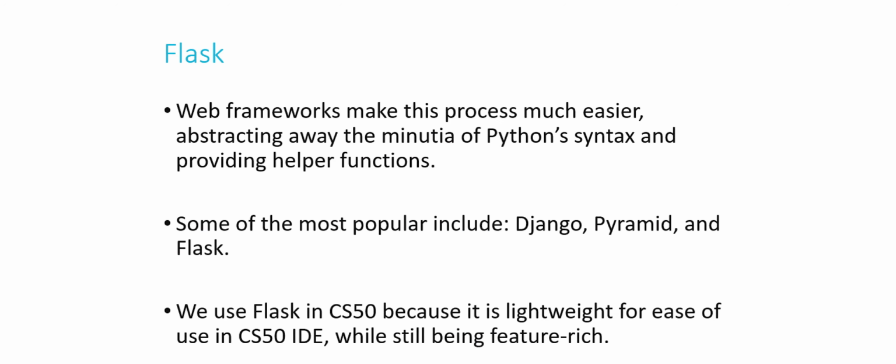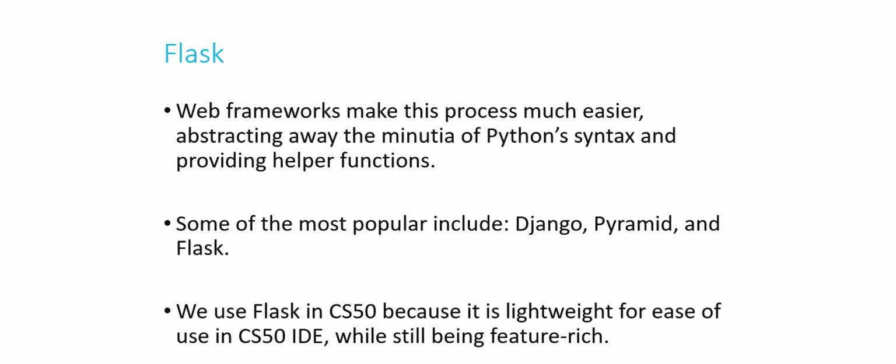In addition, there are a lot of what are called web frameworks that make this even easier because they take some of the Python things that we would have to do and abstract those away. So basically, you can think of a web framework sort of like a library that's written in Python that is specialized in doing some of the things in Python for you that you would otherwise have to do yourself. Creating a web server in raw Python is not all that many lines of code, but it's a little tedious, not nearly as tedious as C. But using one of these different web frameworks, for example, Django, Pyramid, or what we use in CS50, which is Flask, makes it a lot easier.